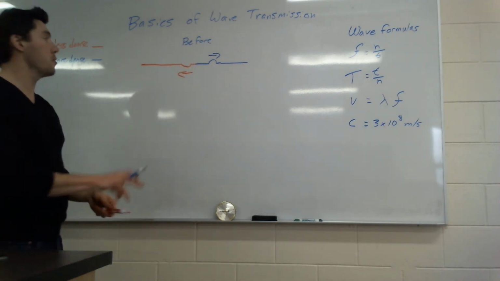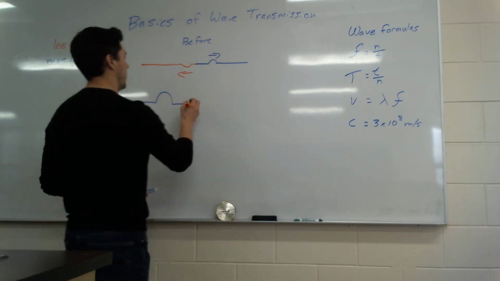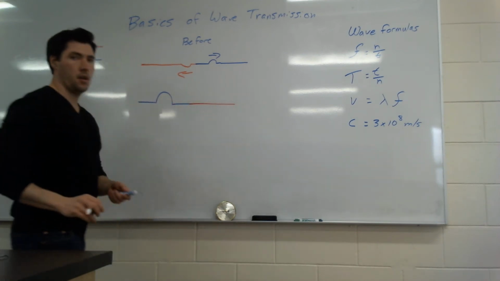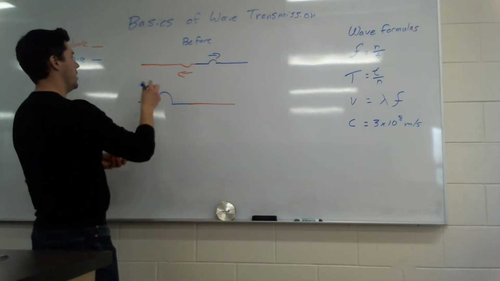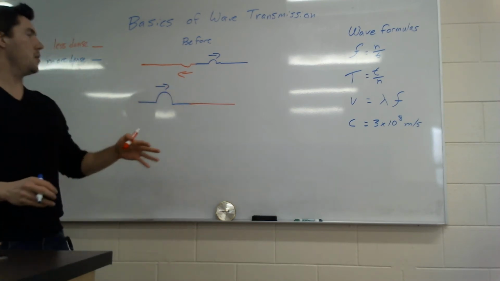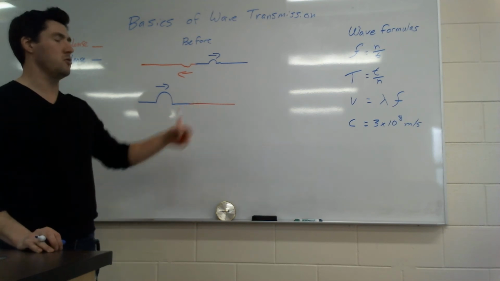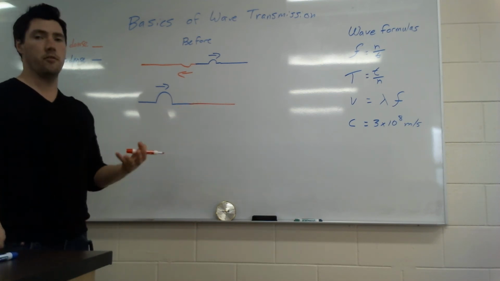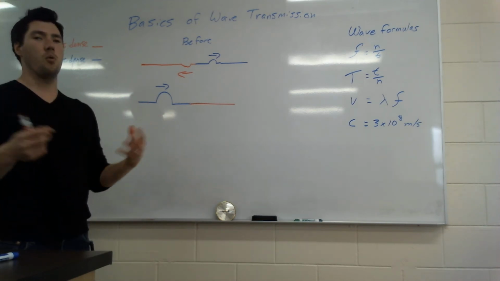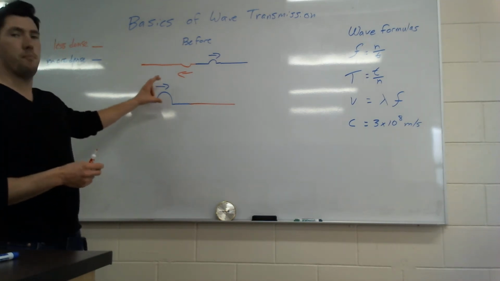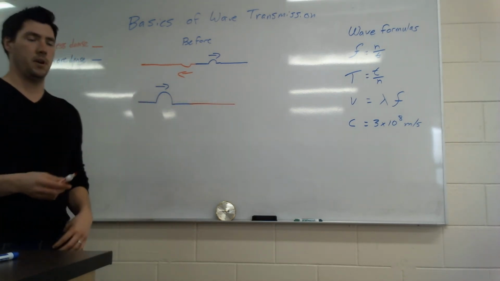So what if we have it the other way? What if we have a more dense medium going to a less dense one? We have our little pulse moving this direction. What happens here? We're still going to have most of the energy transmitted through this new medium. And what happens to that new wave? Because you're going from more dense to less dense, everything gets bigger or faster. The amplitude is going to get bigger, the wavelength is going to get bigger, and the speed is also going to get bigger.